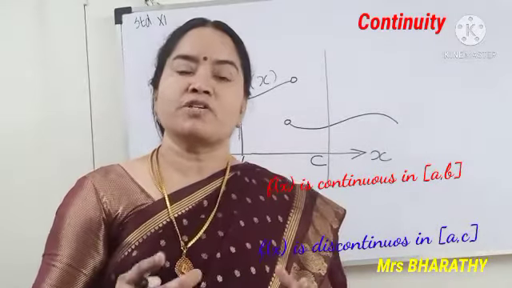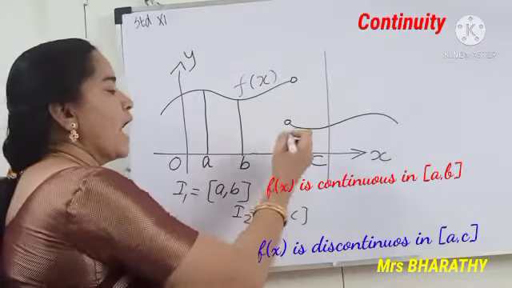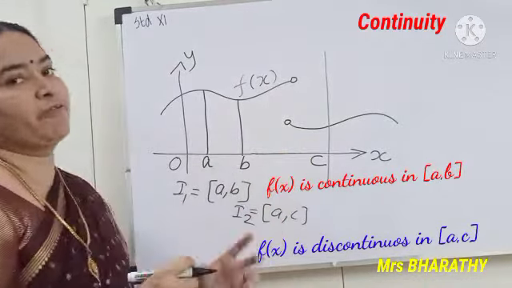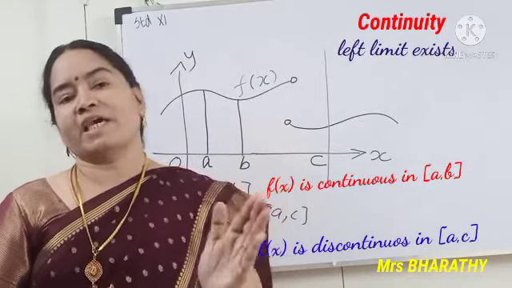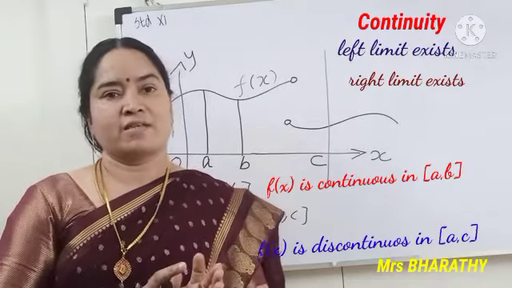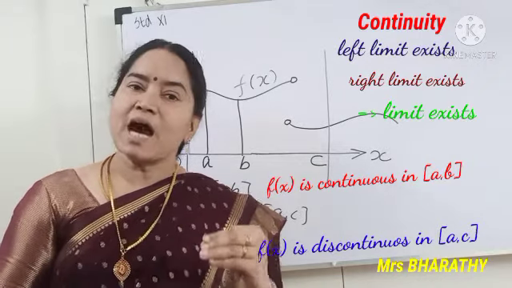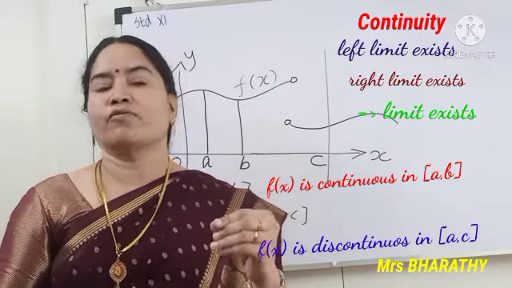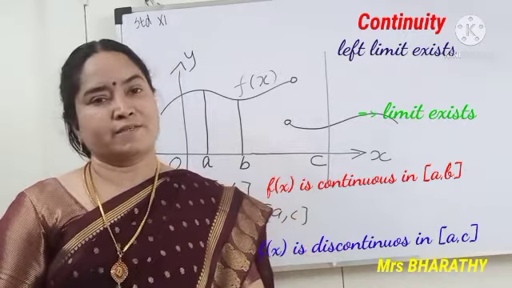How are we to define it mathematically? Now I should say, at a particular point, check whether the left limit exists, check whether the right limit exists, and the limit values should be equal. This is the idea for existence of limit, which we had learnt in the previous exercise.